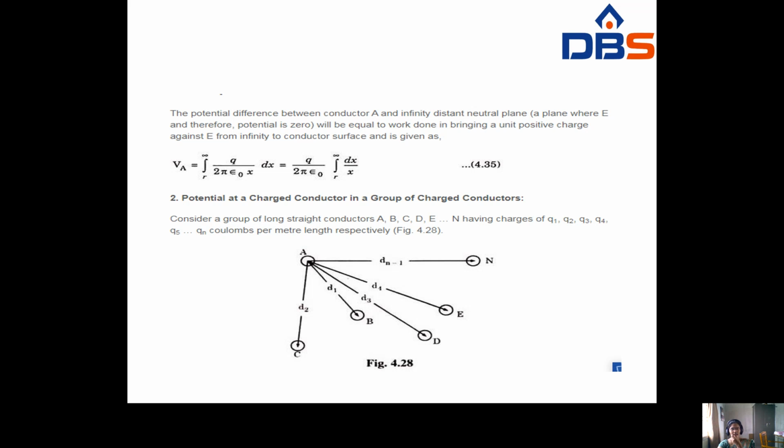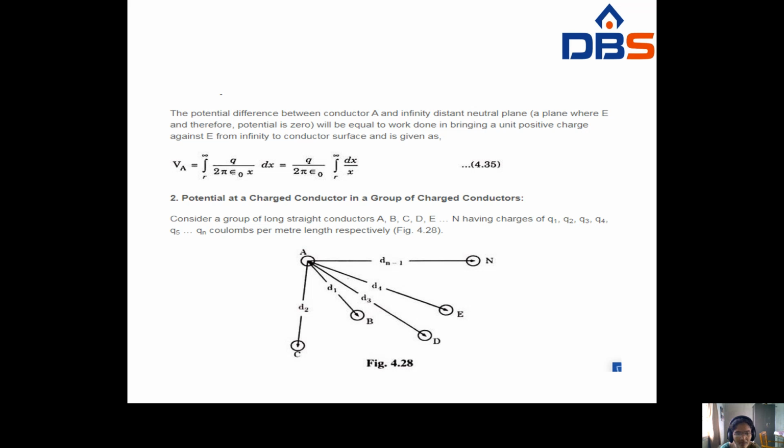See the potential difference between conductor A and the neutral plane at infinity distance, where the potential is 0; it will be equal to the work done in bringing a unit positive charge from infinity to the conductor surface. If you assume the point at infinity distance, you have to find out that electric potential value, taking V A from r to infinity. In the previous formula you had only x, the distance from the center of the conductor, but here you have to consider infinity distance.